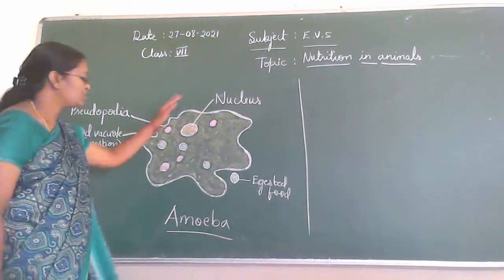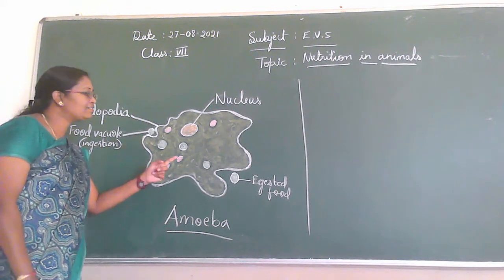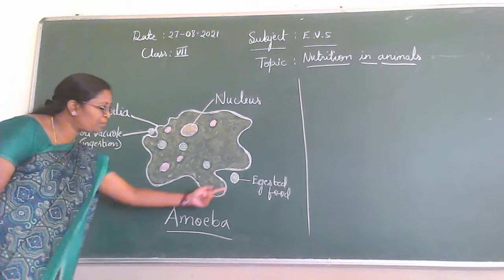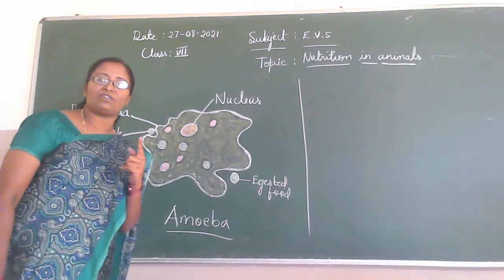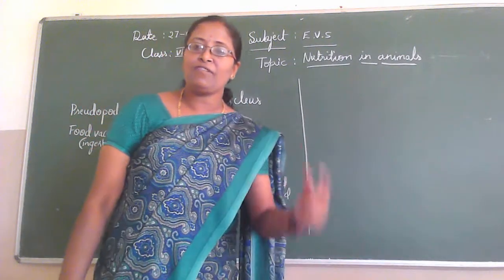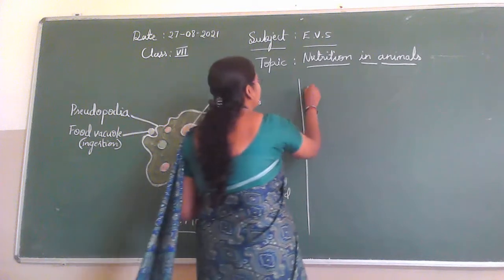See here, what is this? This is an amoeba. It is a single cell, made up of this single cell. That's why we cannot see this organism with our eyes, but we can see it using the microscope.